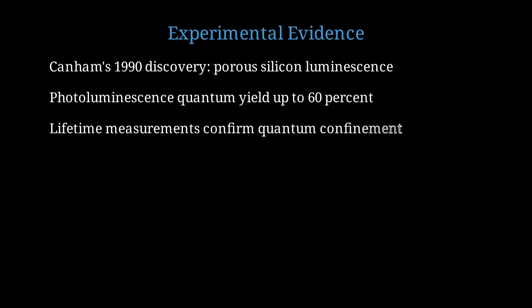Time-resolved photoluminescence measurements show radiative lifetimes decreasing from milliseconds to microseconds to nanoseconds as crystal size decreases, confirming quantum confinement theory. Experimental emission spectra show clear size-dependent shifts, with smaller nanocrystals emitting at shorter wavelengths, exactly as predicted by quantum confinement models.